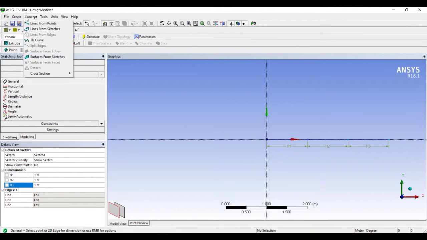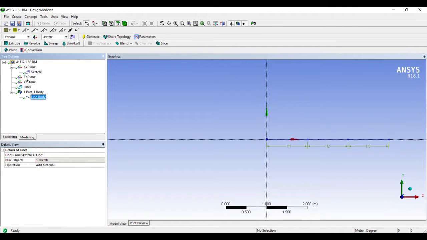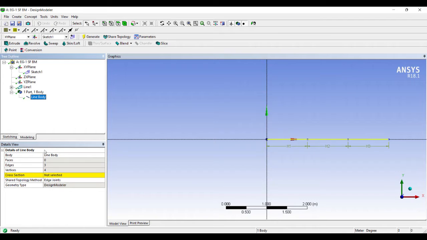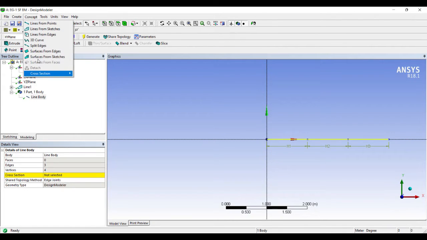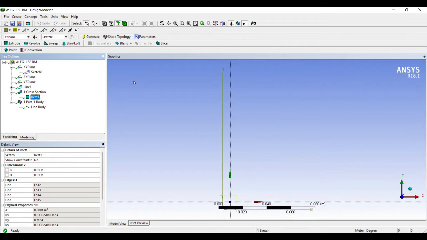Next I'll go to concept, lines from sketches. I will have to choose the sketch, so I'll come here and choose sketch 1, apply, generate. Next I need to give it a cross section. You can see the line body requires a cross section. So I'll go to concept, cross section, rectangular. Since we are solving for SFD and BMD on the beam, the cross sectional dimension is not going to be very important. So I'll give it a rough dimension of 0.05 and 0.05.